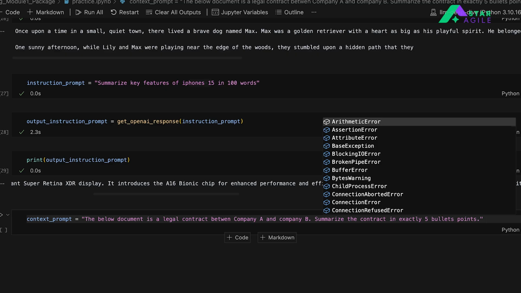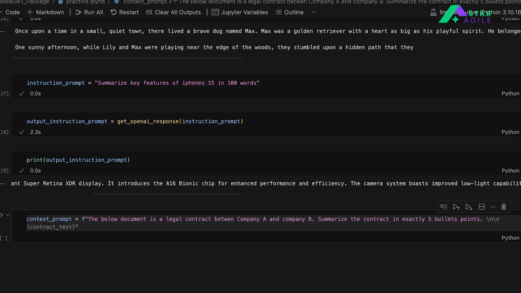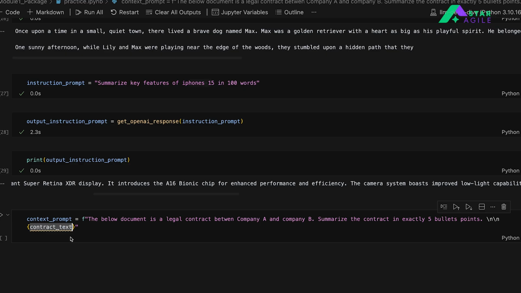So over here I have not passed a document, but here you can very easily create a string and then continue by saying that okay, a couple of lines are added, and after that you can pass your contract text. So imagine that you have a contract text available, right? That contract text is already presented to you in some file. You read that file, and I already have that example. Let me open it up, right?